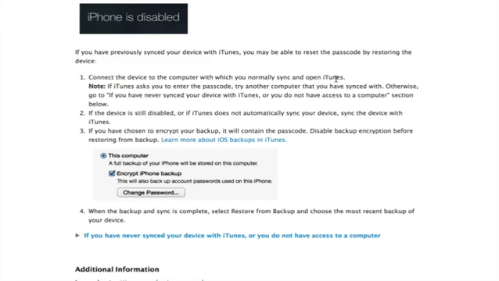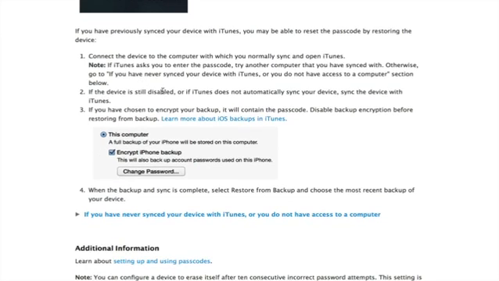So how do we do that? Well, first you connect the device to the computer. And then if the device is still disabled, then you may have to restore it. So check this out. Got my sync cable here, and all I have to do with a disabled device is plug it in and plug it into the computer.